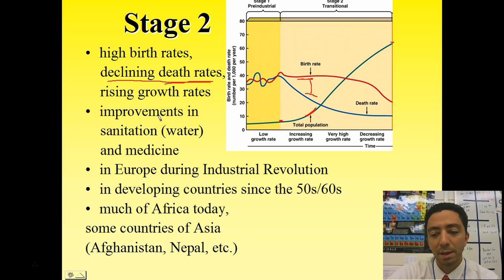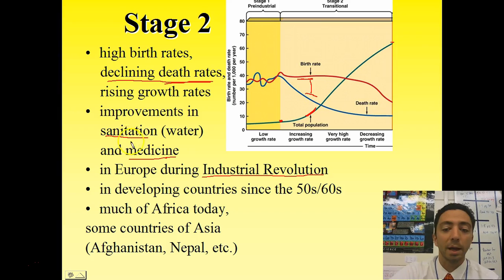Why do we see this? A lot of different things. We're starting to improve sanitation. We're getting medicine. This is the industrial revolution that we saw in the United States and much of Western Europe, so you're getting a lot more resources out of this time period. We're developing fossil fuels, so we get a lot of cheap energy, which produces cheap food, and we're taking care of people better. That's why the death rate is falling. No more people getting sick, and a simple cut may not result in death. There are a lot fewer health issues at this time, and so the death rate drops.